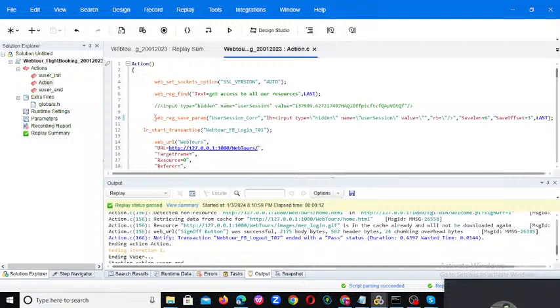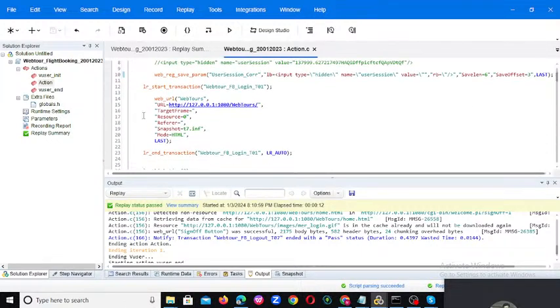You can observe here web_reg_save_param. What is the web_reg_save_param function? It is a correlation function. To handle dynamic values, we use web_reg_save_param. We have other correlation functions also: web_reg_save_param_ex, web_reg_save_param_regexp, web_reg_save_param_json. These are all web_reg_save_param functions. Once we record the script, we are able to see some web functions, like web_url. What is web_url? When you click in the application, the web_url function is generated.